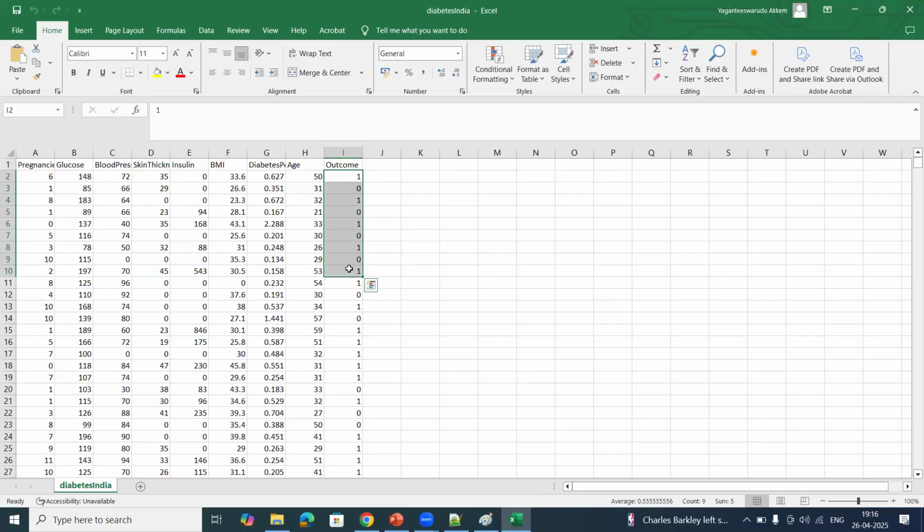That is 0 and 1. If the patient is affected with diabetes, then it is 1. If the patient is not affected with diabetes, that is 0. Your output label is of classification type, meaning you are categorizing that record into a yes or no type. The patient has diabetes or no diabetes, COVID-19 or not, something like that. If you are able to classify your input into categories, then that problem is called classification.